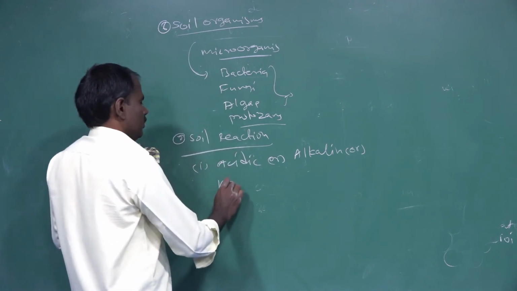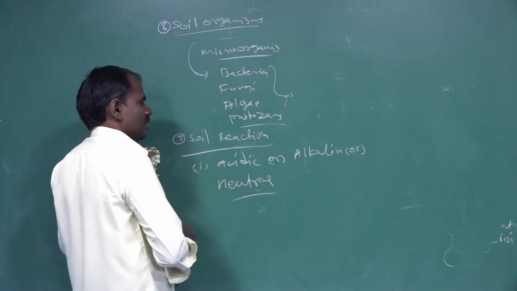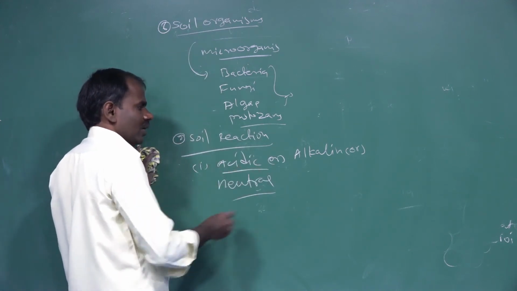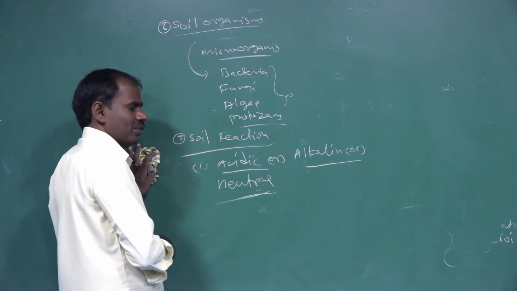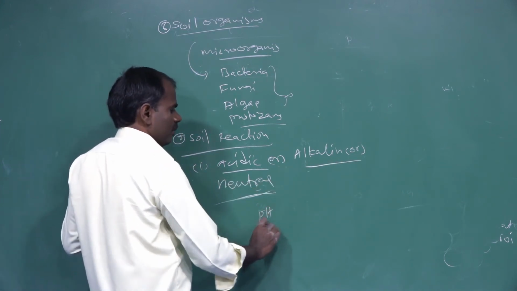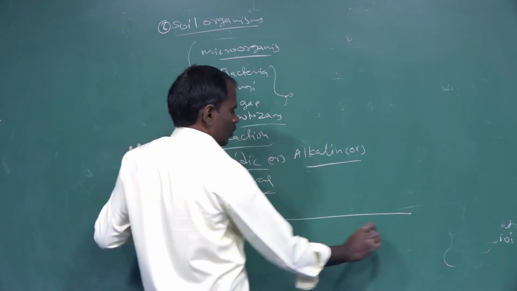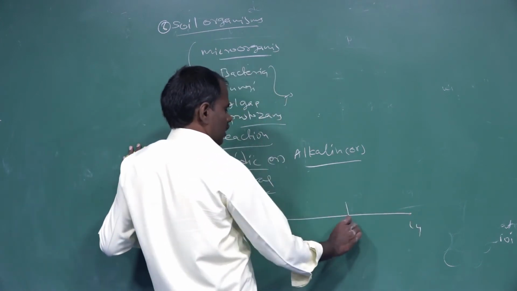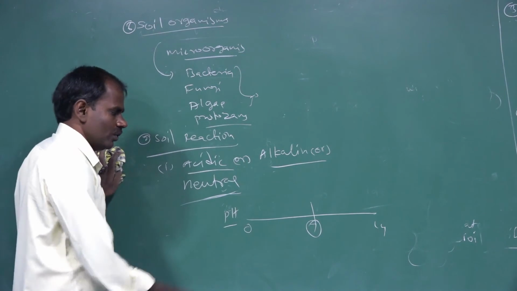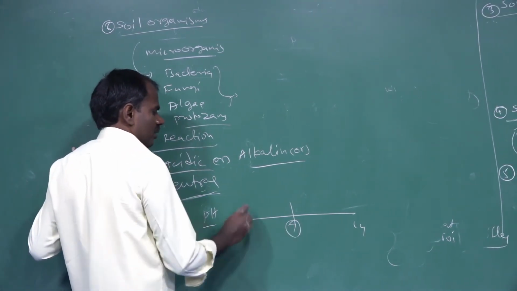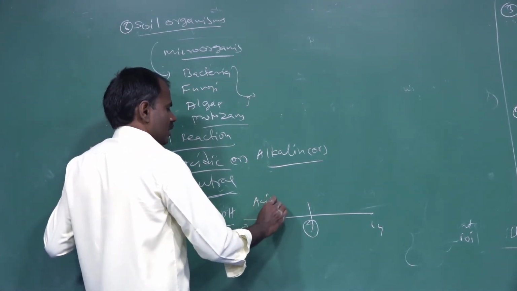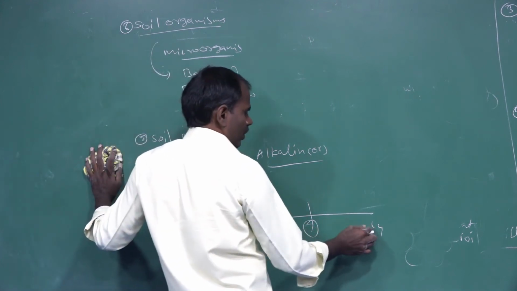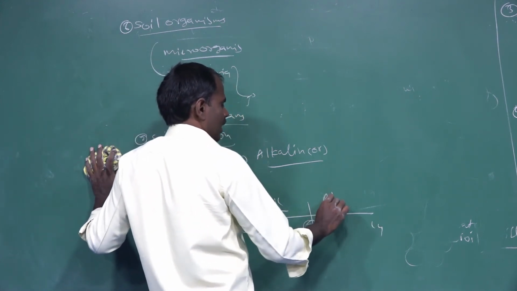The pH range of soil is 0 to 14. 7 is neutral. From 0 to 7 is acidic soil, the acidic range. From 7 to 14 is called the alkaline range.